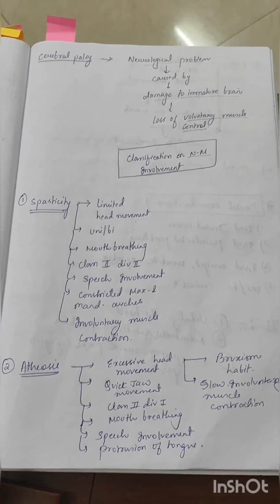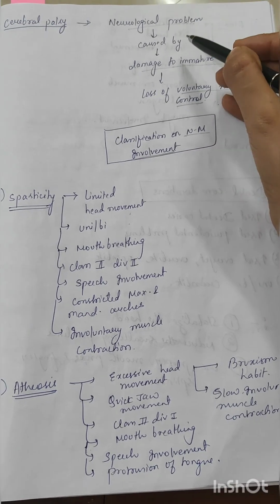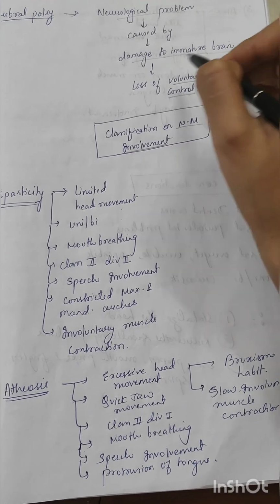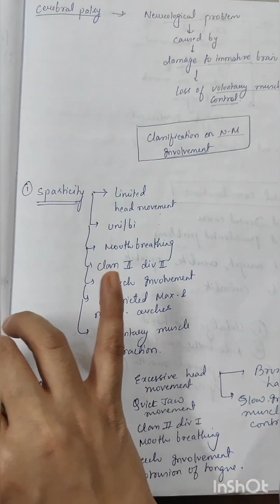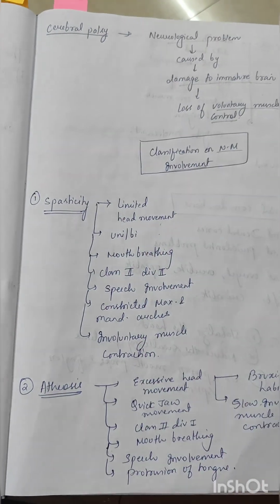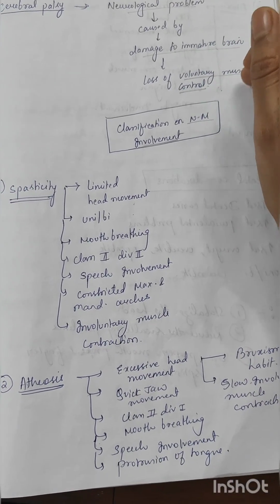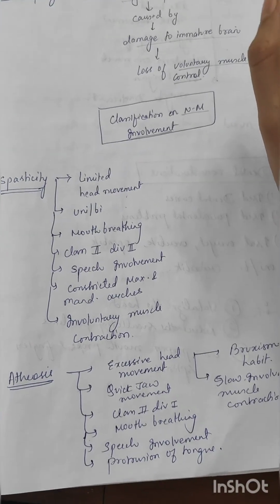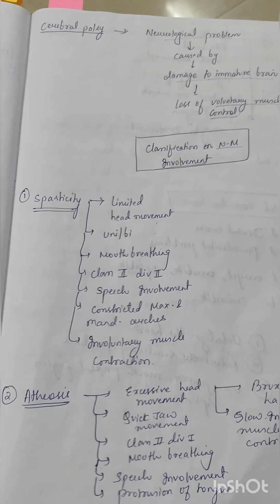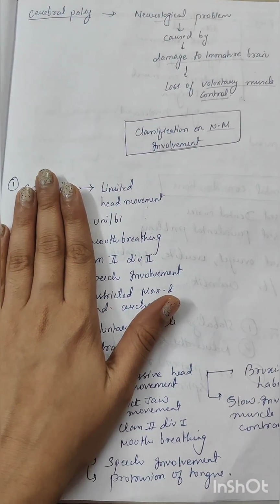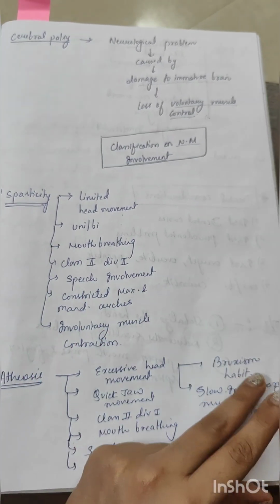First condition, that is cerebral palsy. What is cerebral palsy? It is a neurological problem which is caused by damage to immature brain and causes loss of voluntary muscle control. What is voluntary muscle control? This is my voluntary muscle control. It is classified on the basis of neuromuscular involvement as spastic, athetosis, ataxic, and mixed.